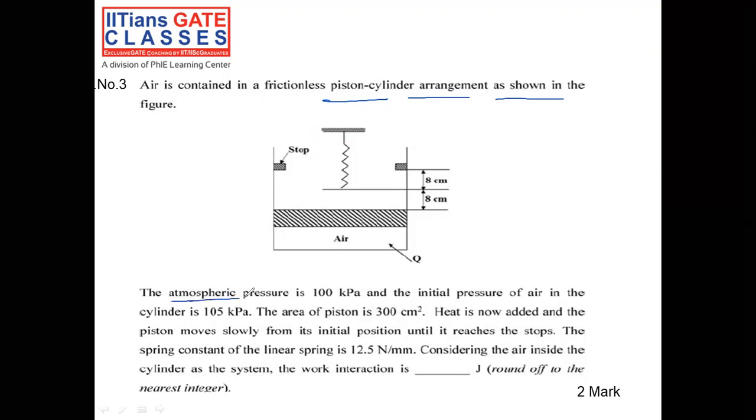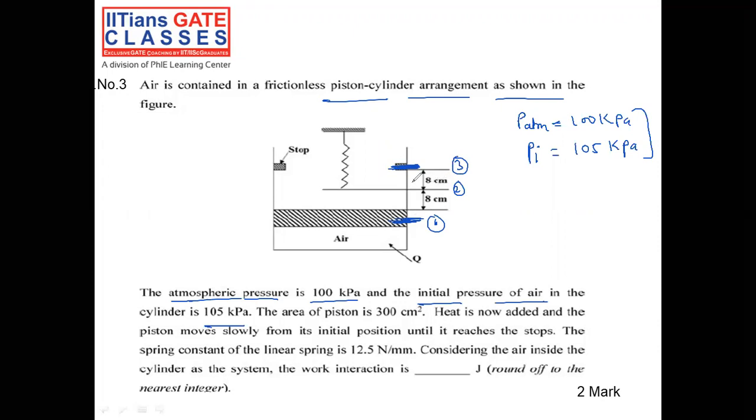Now, atmospheric pressure is given, that is 100 kilopascal. Initial pressure is given, 105 kilopascal. Let me write it down. Now heat is going to be added, so the piston starts moving from the initial condition to this condition. The piston is going to start moving from condition 1 to, let's say, condition 2, and this is condition 3. It is going to reach condition 3 slowly after some time.